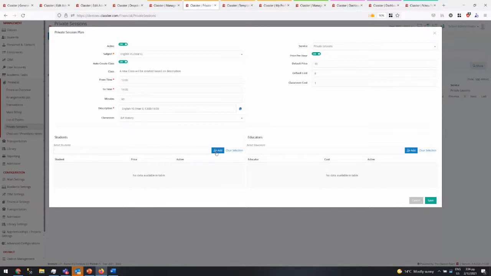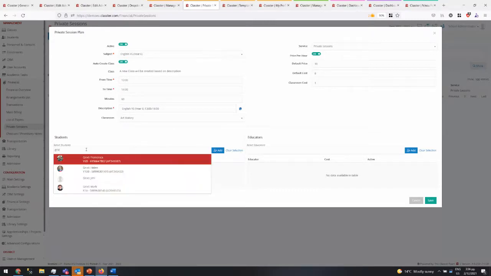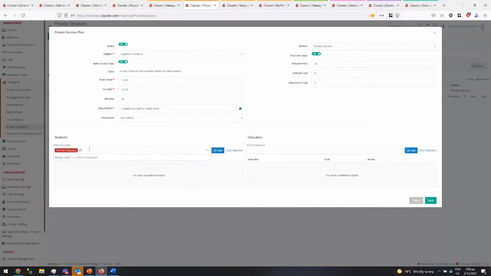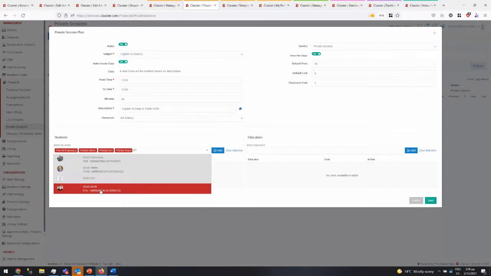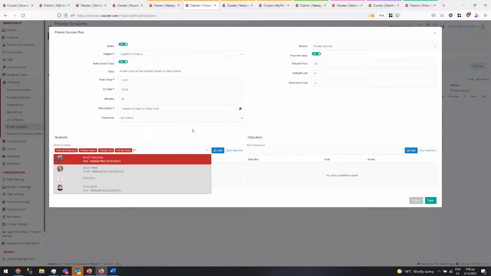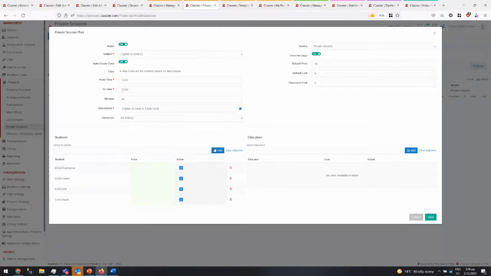Then we can select the students we want to participate, so let's select the Greeks. On all that, you can press Control and select multiple lines in this drop down. That's a hint that is good to know. And then you can save everything. For pays, if it's null, then use the default. Otherwise, you can say this one pays 10, this one pays 11, this one pays 14, and this pays 12. So you can even have a different price per student.